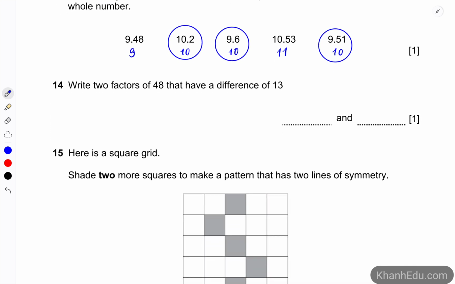Number 14. Write 2 factors of 48 that have a difference of 13. So let's try to list some of the factors of 48. So 1, 2, 3, 4, 6, 8, 12, 16.